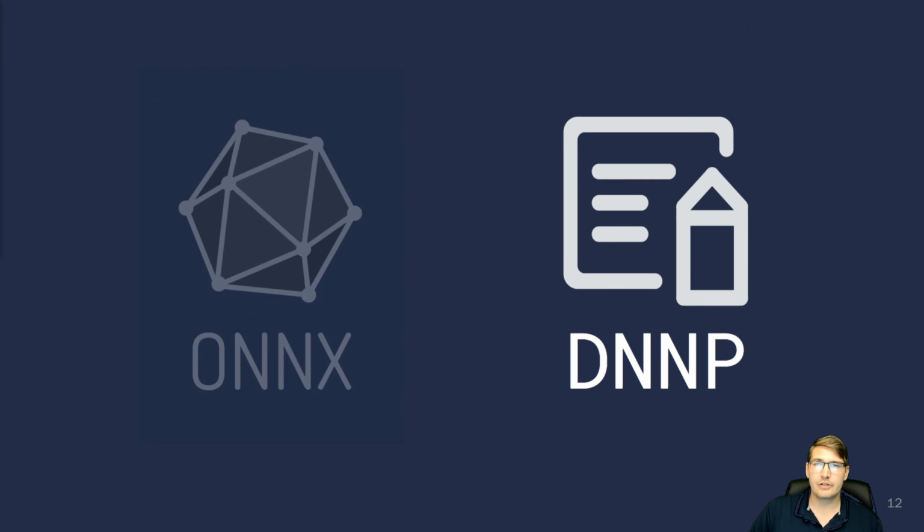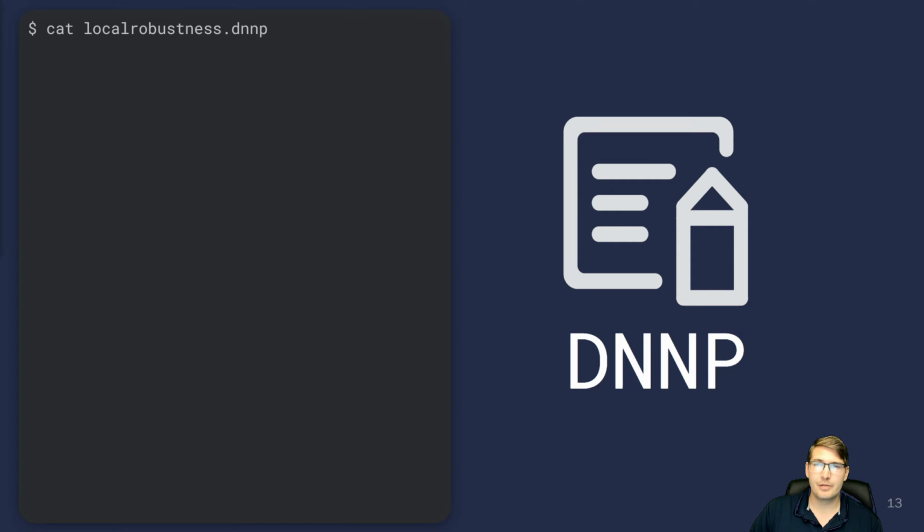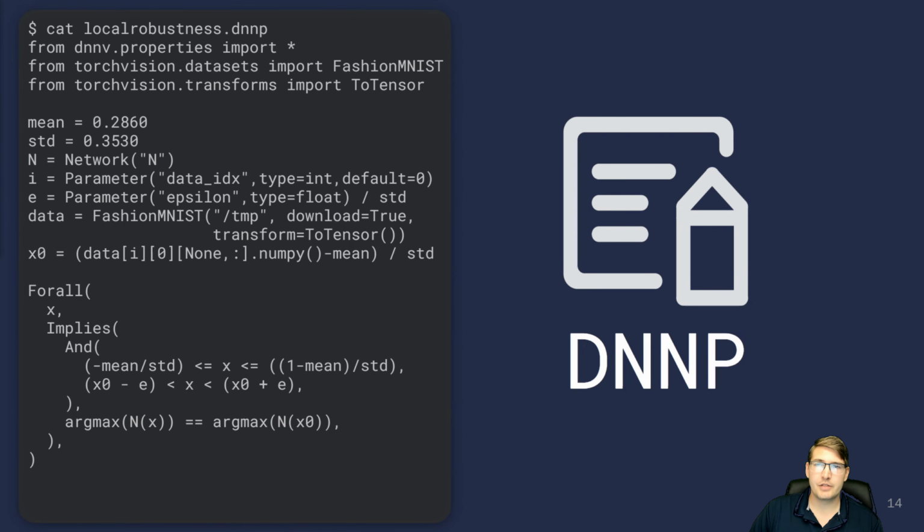Due to the lack of a standard format for specifying DNN properties, we developed a Python embedded DSL for DNN properties, which we call DNNP. Embedding DNNP in Python allows for the rich ecosystem of the host language to be used in writing specifications. We demonstrate DNNP with an example of a local robustness property shown here. The property specifies that for all inputs x that are in the input space and within a hyperrectangle of radius e centered at the given input x0, the network should predict the same maximum class for both x and x0.